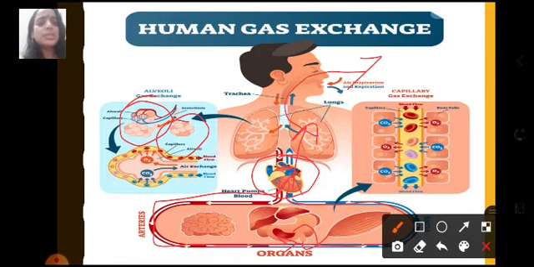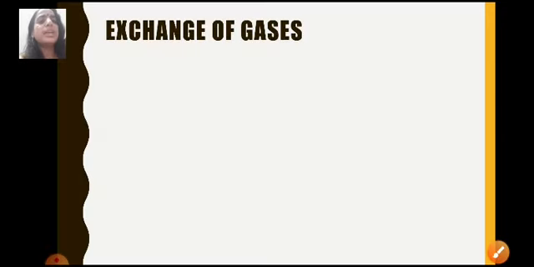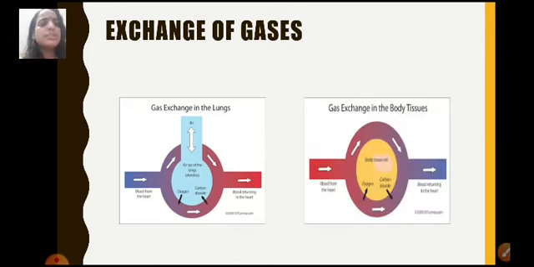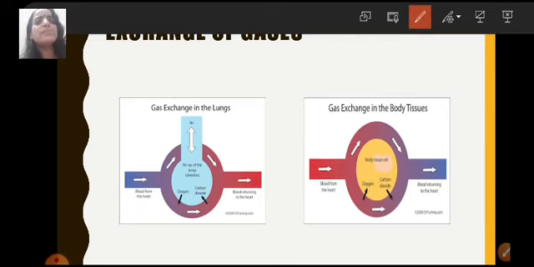So here you can see that there are two different sites of gaseous exchange in our body. The first site is the alveolus, whereas the second one is the body tissues. So gaseous exchange takes place at two different levels, that is in the lungs and also in the body tissues. Now let us deal with both these locations in detail one by one.